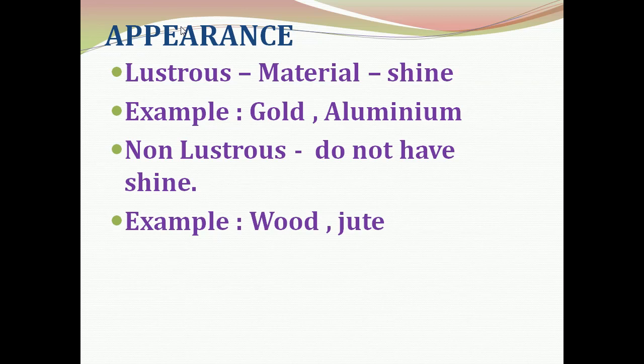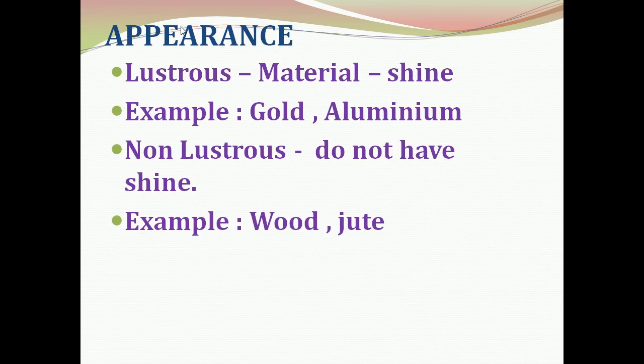Some metals like silver and copper lose their luster when they come in contact with air and moisture, and hence appear dull after some time.